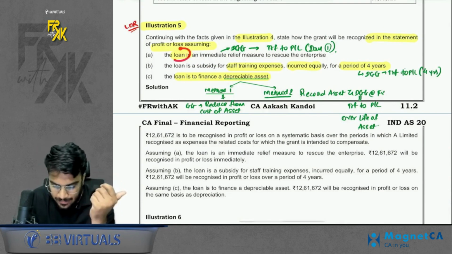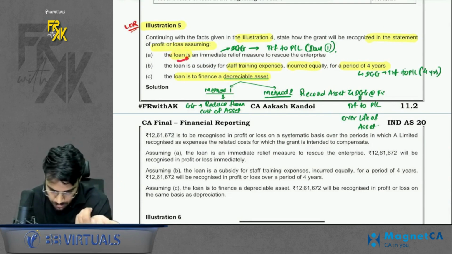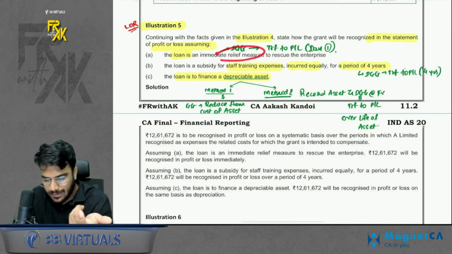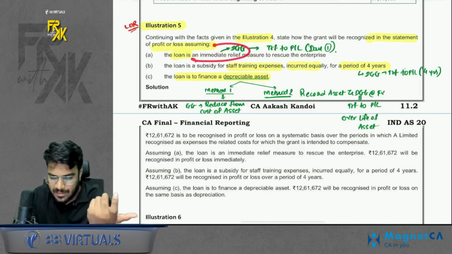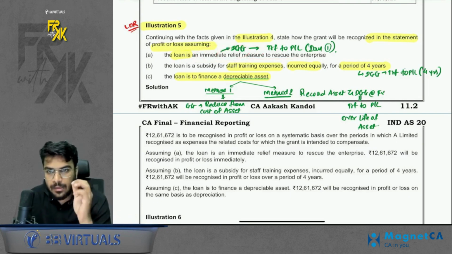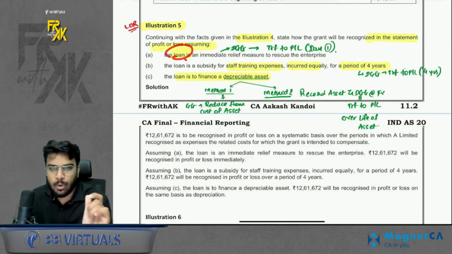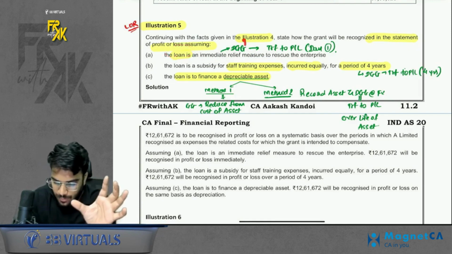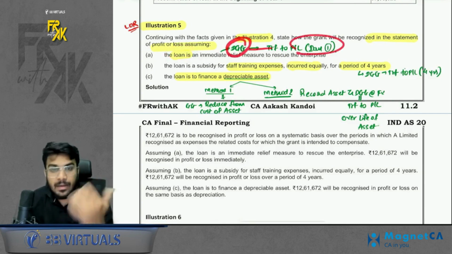So let's say the first case, the loan was used to fund immediate relief, a relief measure to rescue the enterprise. That means the loan you took is an immediate relief. So whatever DGG is there, transfer it to P&L on day 1 itself.